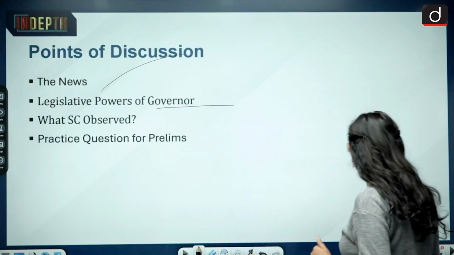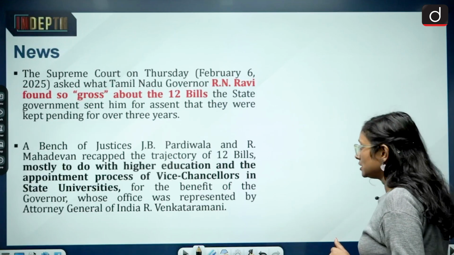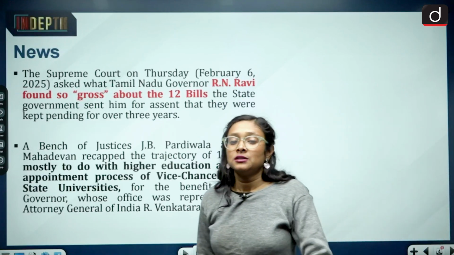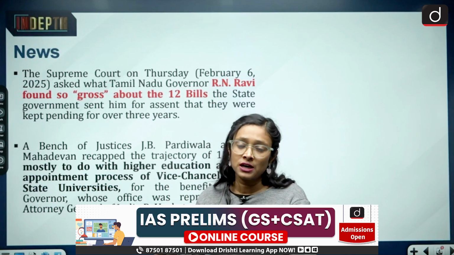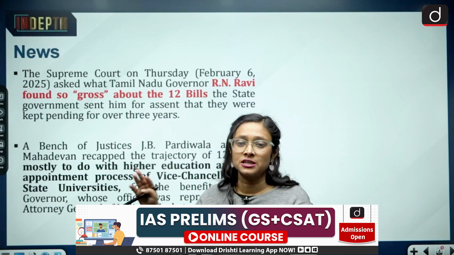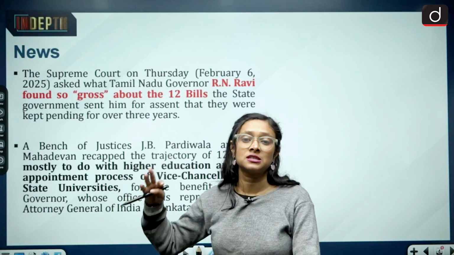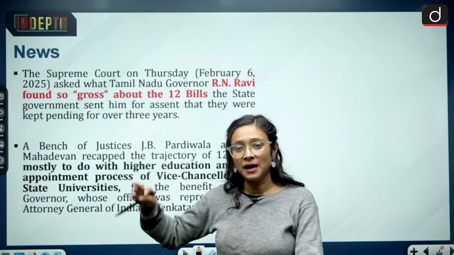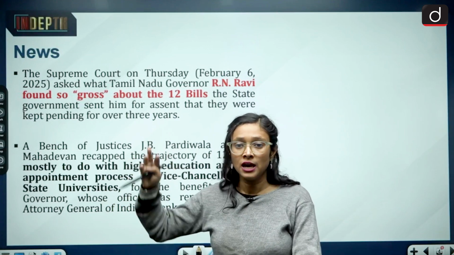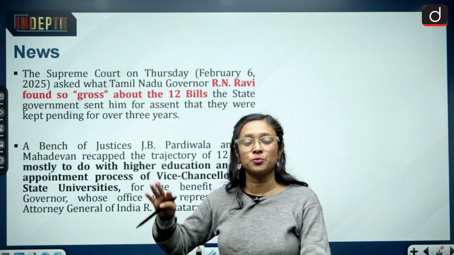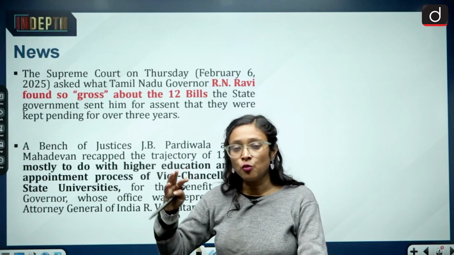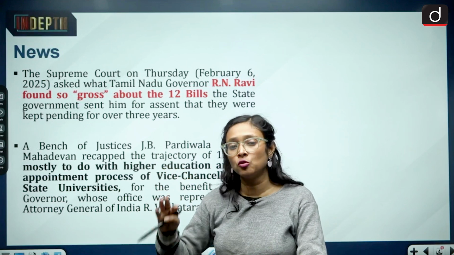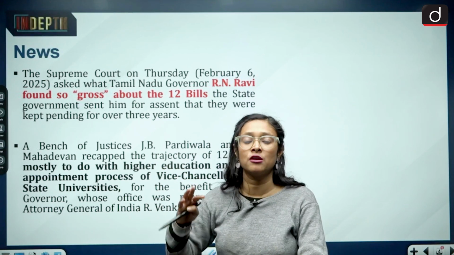Moving to the news part. The news is that there was a clash between the Tamil Nadu governor and the state legislative assembly. So we can say it is the state versus the governor, and the matter has reached the apex court. In the apex court, the Supreme Court asked the Tamil Nadu governor what led him to withhold assent of 12 bills.